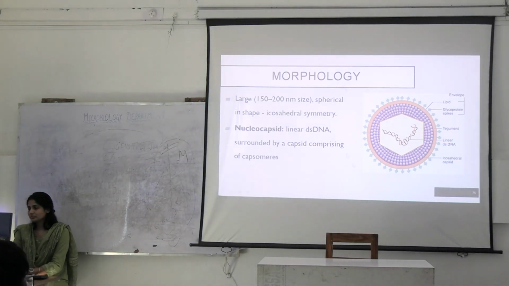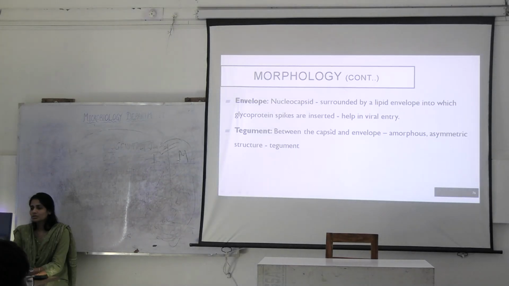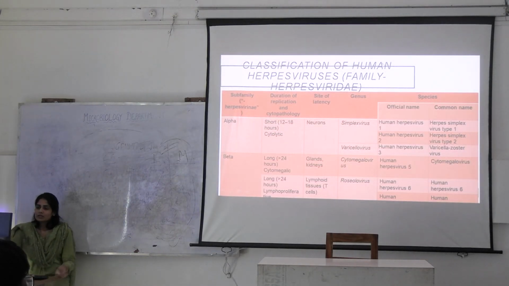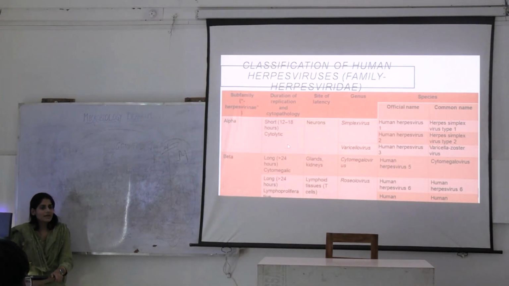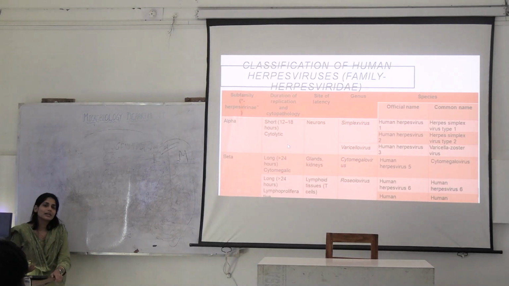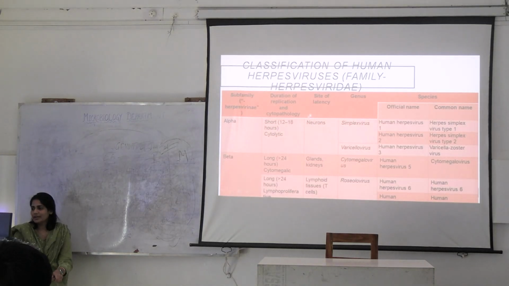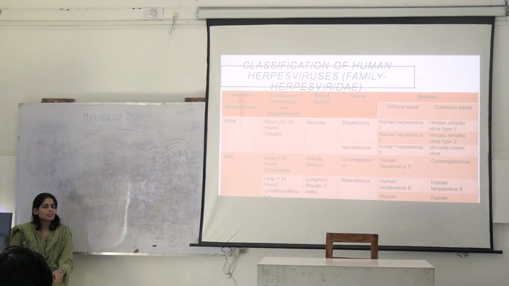This is the herpes virus picture. How do you classify herpes virus? Based on what? These viruses have the power of latency, right? They can go under latency after getting into the body. So where do they go latent? These alpha viruses, which are cytolytic viruses with a very short duration of replication, go into latency in the neurons. What are the species that are there? Human herpes virus 1, 2 and 3. What is human herpes virus 3?